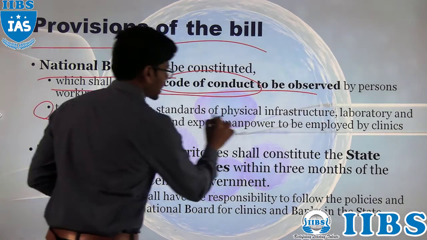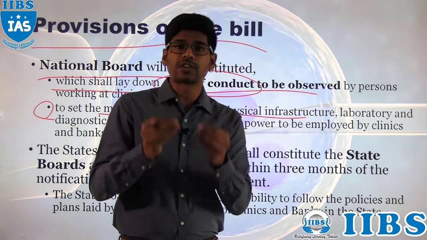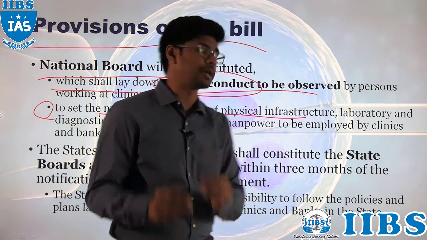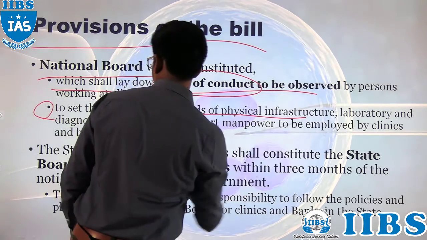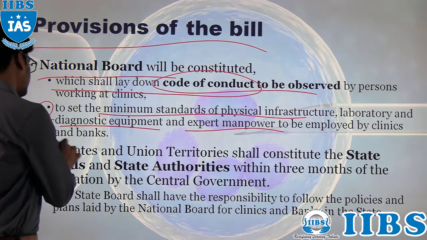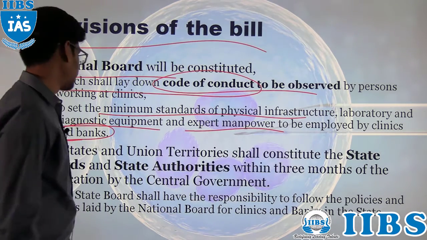To set the minimum standards of physical infrastructure. When you are talking about a lab, minimum infrastructure has to be there. What is the minimum infrastructure? That will be given by the national board. The laboratory and diagnostic equipment and the expert manpower to be employed by the clinics and also the sperm banks or the egg banks, right?